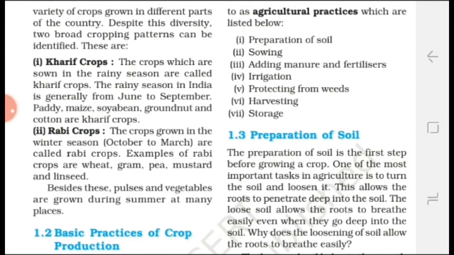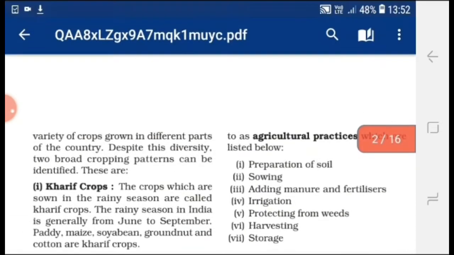Now, the next important topic is basic practices of crop production. Several activities are undertaken by the farmer over a period of time, and these activities are referred to as agricultural practices. These activities are preparation of soil, sowing of seed, adding manure and fertilizers, irrigation, protecting from weeds, harvesting and storage. So let us begin from the first activity.